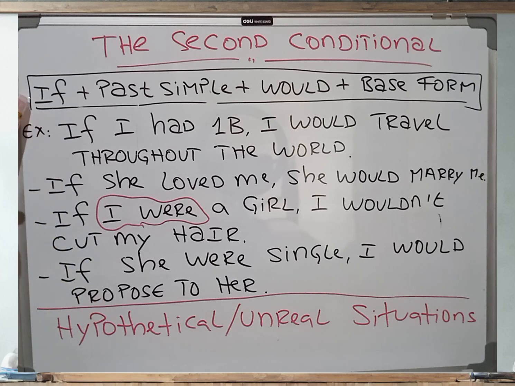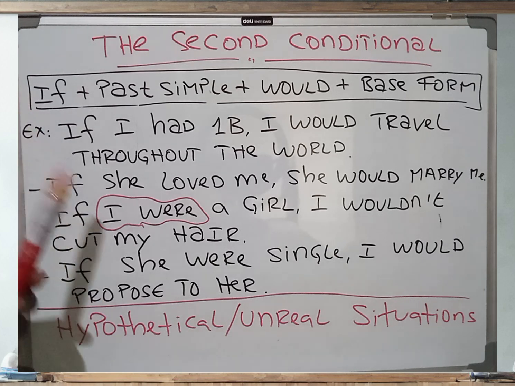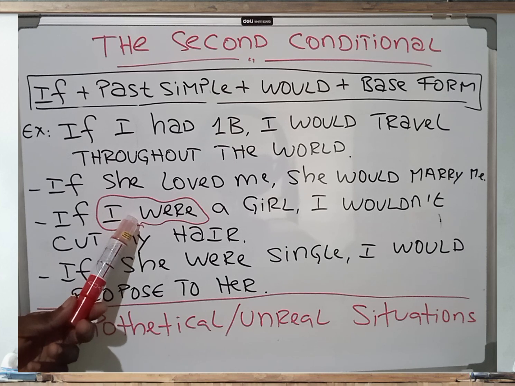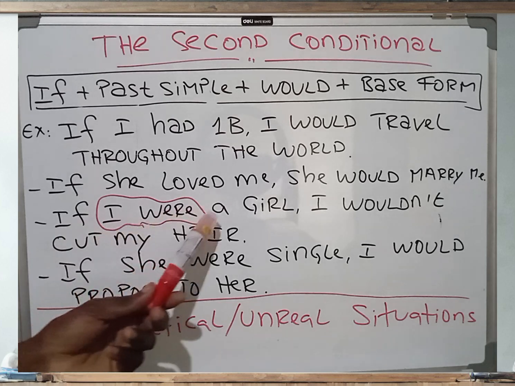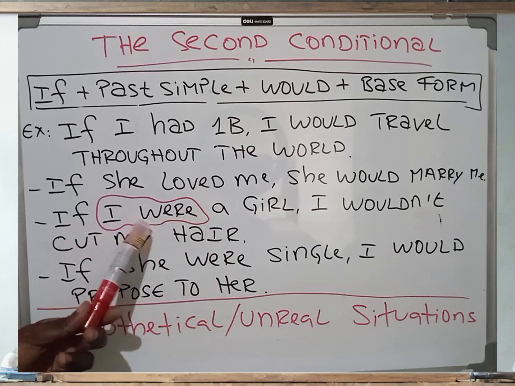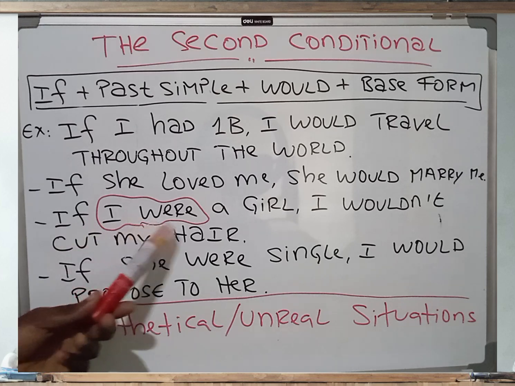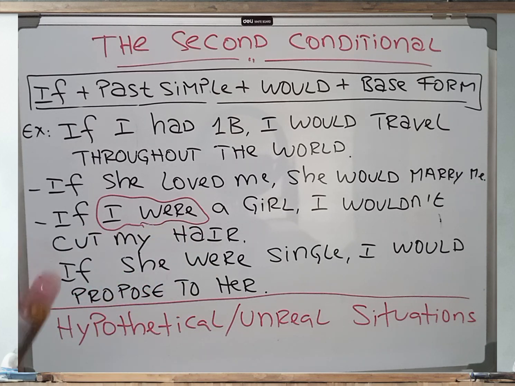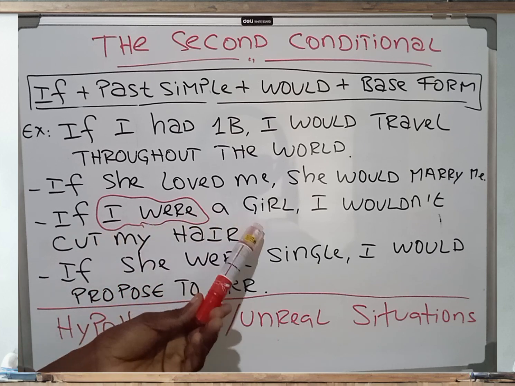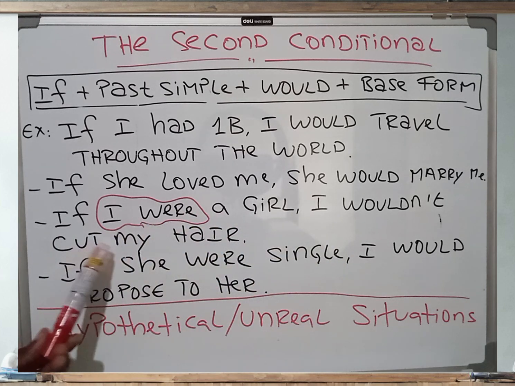In the second conditional, when we use the verb to be, the past must always be were, at least when we speak formal English. In formal English, we say if I were a girl. You can say if I was a girl, but that's informal English. If I was a girl, it's okay. But if you want to be more formal, you should then use if I were a girl, I wouldn't cut my hair.